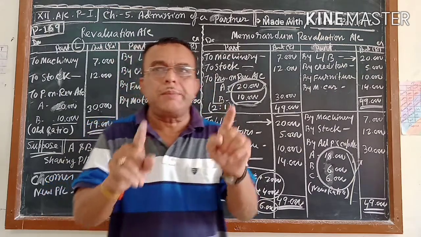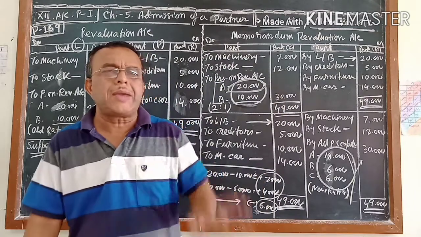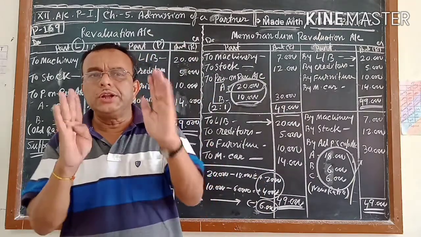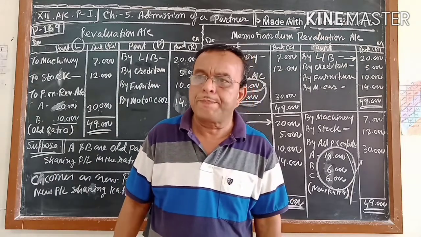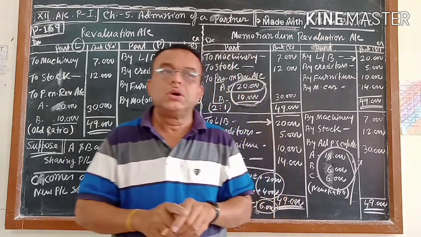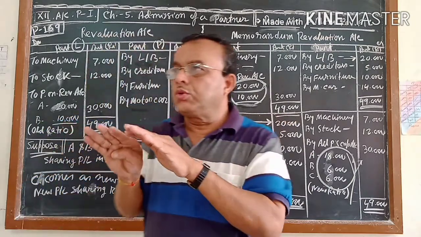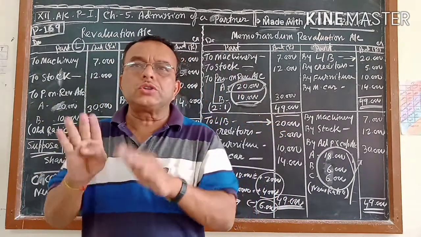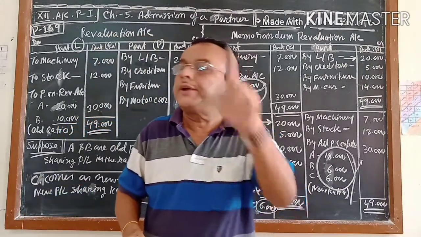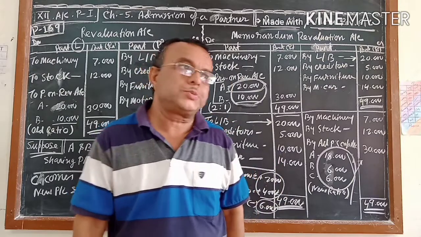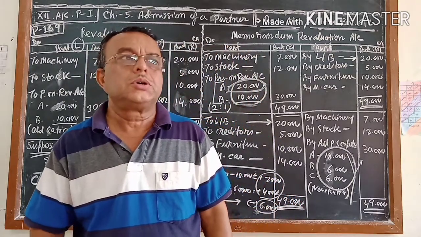For an admission sum, you will get a maximum of 15 to 18 minutes, or at most 20 minutes. Within 20 minutes you have to complete one admission sum. I will also tell you in which way, by which route or method, you should follow so that you will be able to complete the sum within 18 to 20 minutes. So in the next video I will explain it. Try to follow it. Hope you understood. All the best.